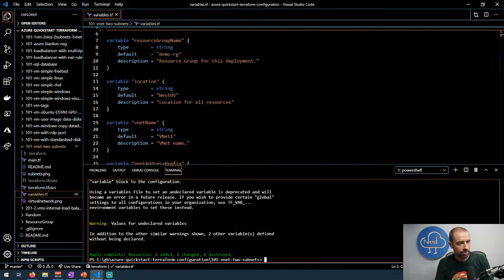Okay. So it said warning, values for undeclared variables, which is fine. And it completed and added all the things. Because I didn't delete the terraform.tfvars file, it saw that those values were being defined, but they're not used in the config. So it's throwing me a warning, saying, hey, I see this thing, but don't worry about it. So it successfully created all this stuff.